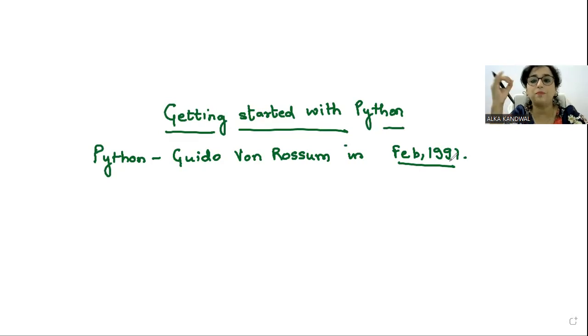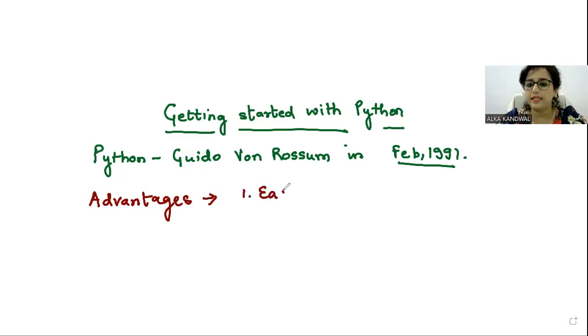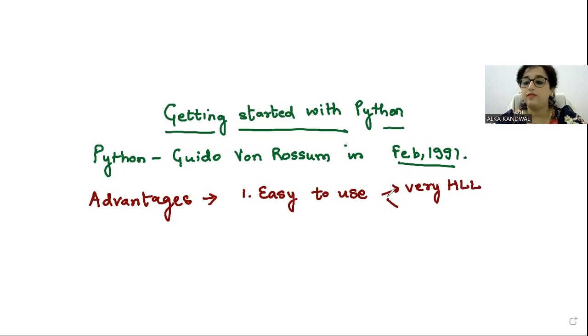अब जब हम Python programming language के बारे में बात कर रहे हैं तो बहुत ज्यादा popular है, तो बहुत सारे advantages भी होंगे. That is why it is so popular. So when we talk about the advantages of Python, it is very, very easy to use. Easy to use because it is a very high level language. And then we say that it is an interpreted language, and the syntax is very, very easy.